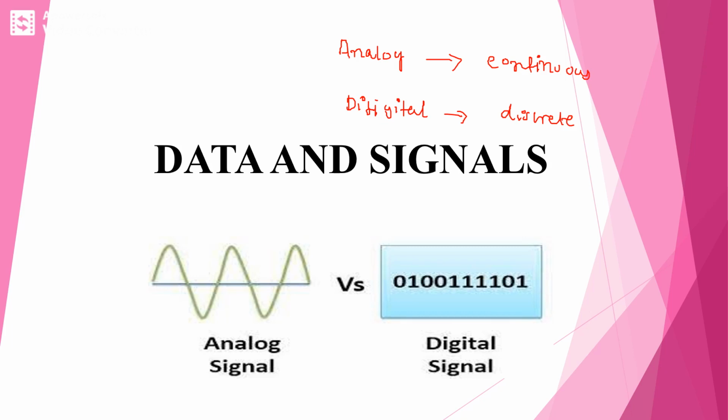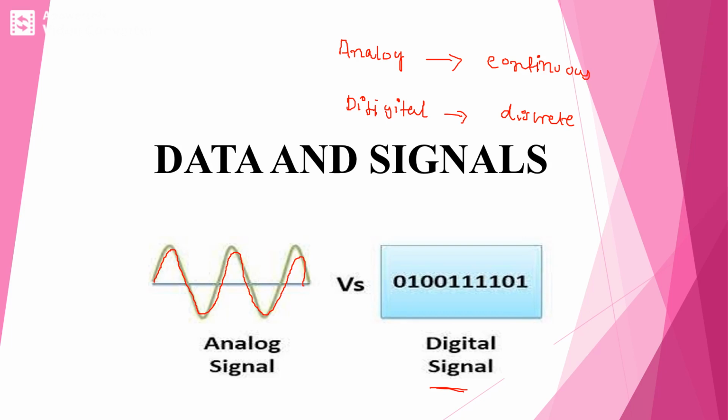Text or character strings can be considered as examples of digital data. Analog signals are continuous values. Here we can observe that this is nothing but a continuous value, and here we have the digital signal, which is represented in terms of patterns of zeros and ones.